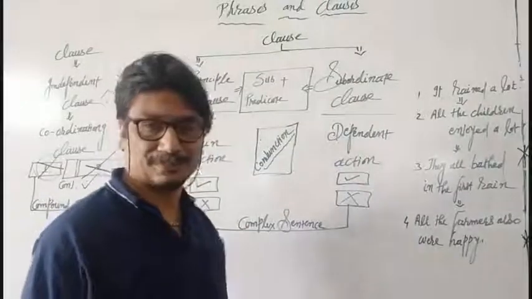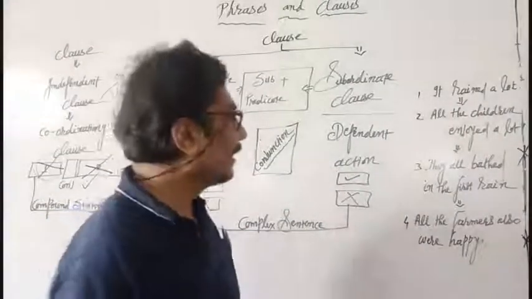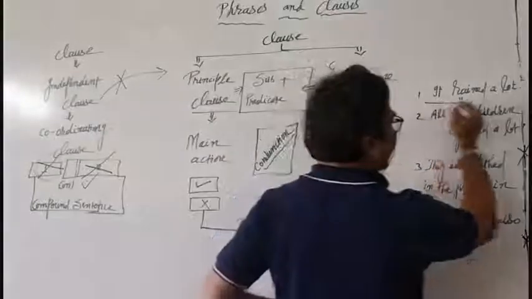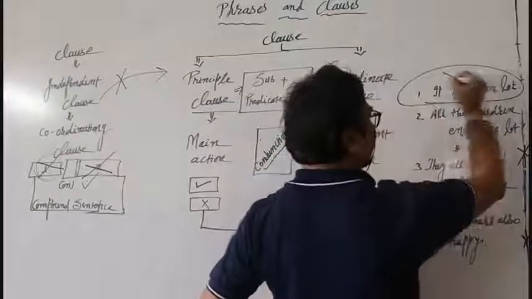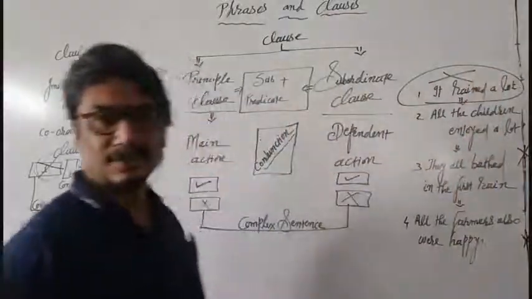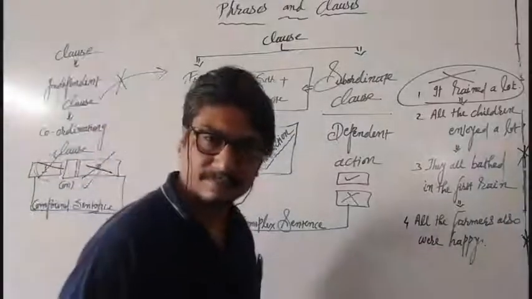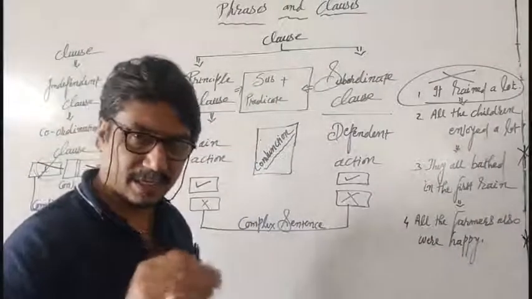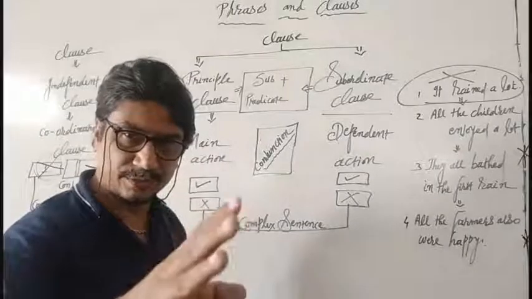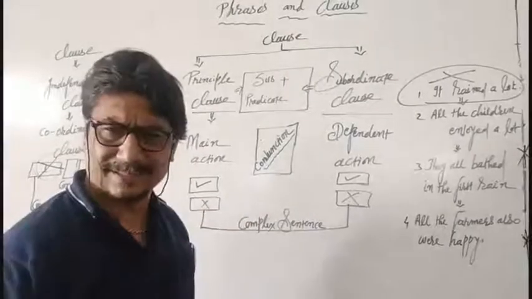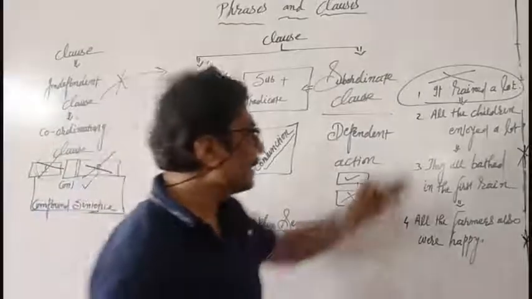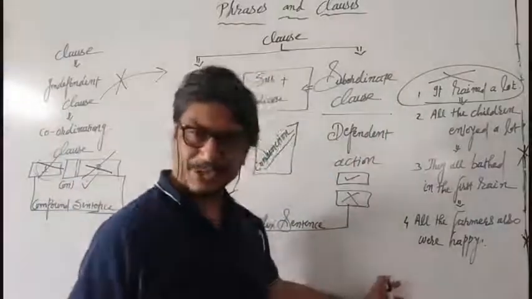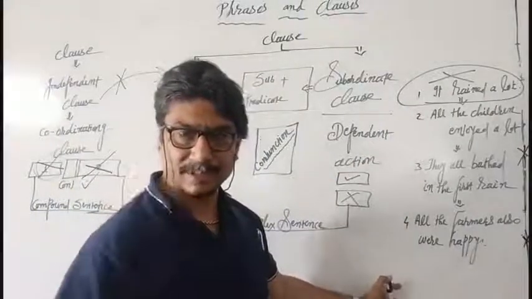Think it in detail now. It rained a lot. Think it. If it rained, then all these actions are possible.